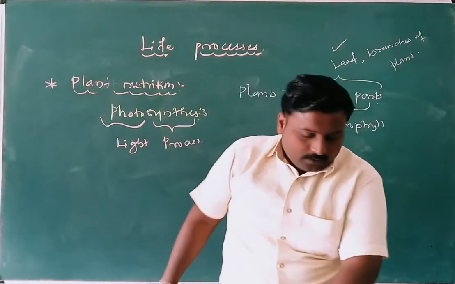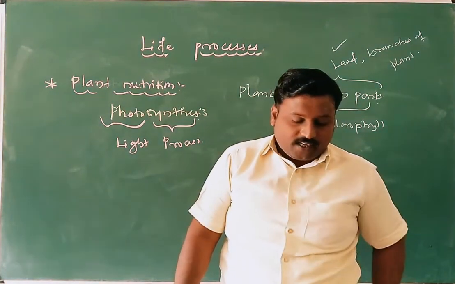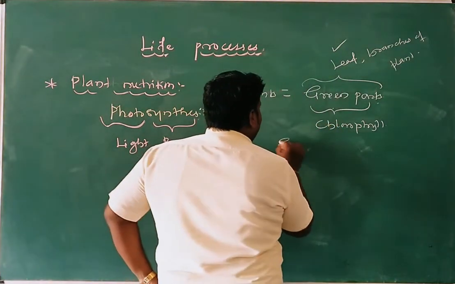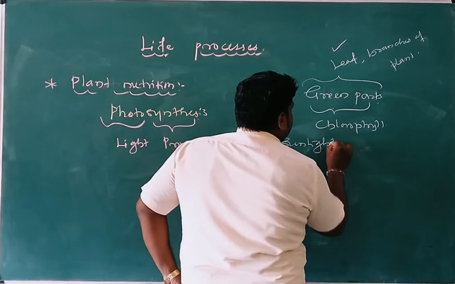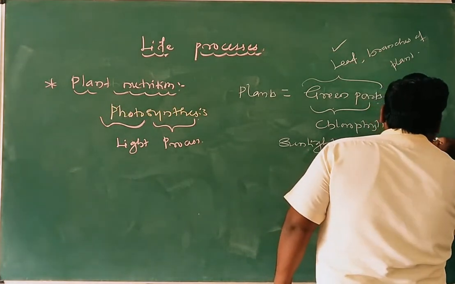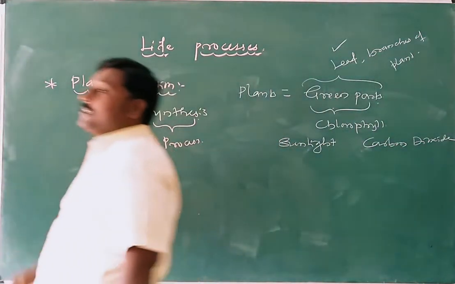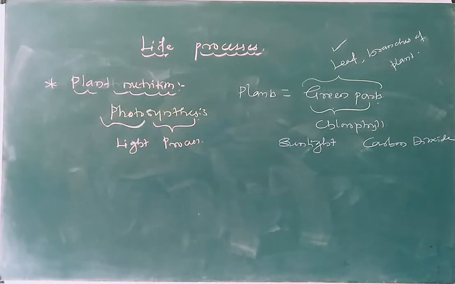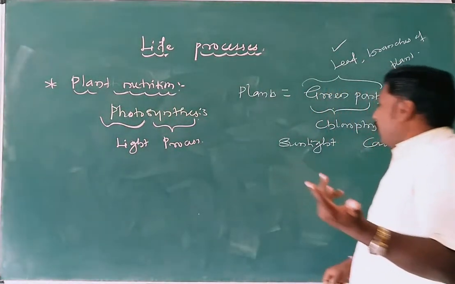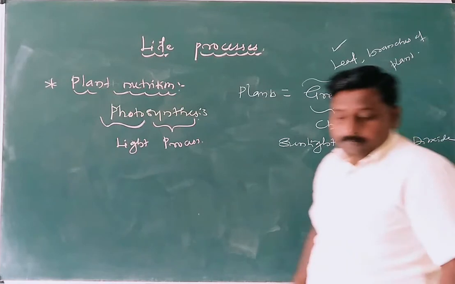Next, this food is prepared by the green plant from carbon dioxide and water in the presence of sunlight and chlorophyll. Absorption of sunlight and carbon dioxide. First of all, sunlight as well as carbon dioxide are raw materials used by the plants in the process of photosynthesis. How can they absorb? With the help of chlorophyll pigments. Now let us see.